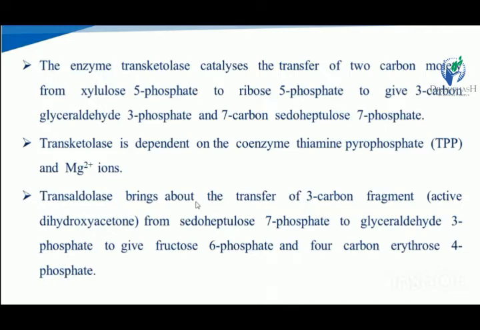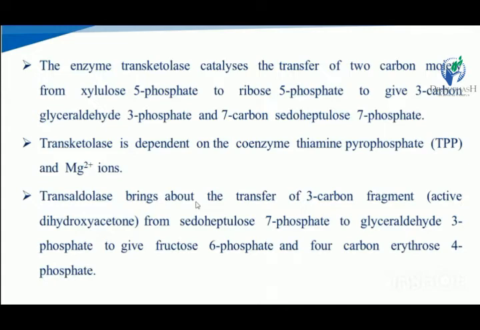Next reaction, in the presence of the transketolase enzyme, there is a transfer of the carbon moiety from the xylulose to ribose. That means the 3-carbon glyceraldehyde 3-phosphate is produced and the 7-carbon pseudoheptulose 7-phosphate is produced. The transketolase enzyme is dependent on the coenzyme thiamine pyrophosphate, the TPP, and the presence of the magnesium ion.